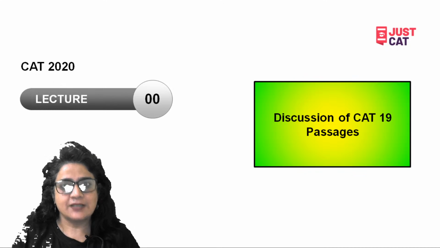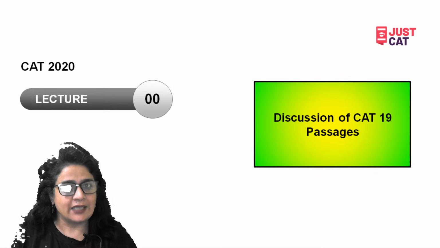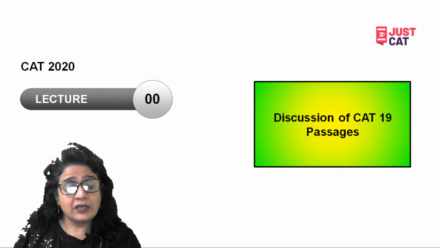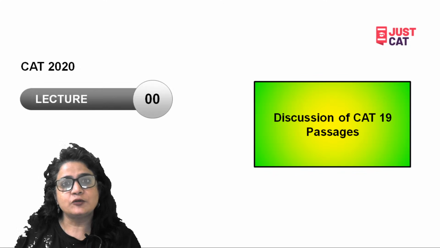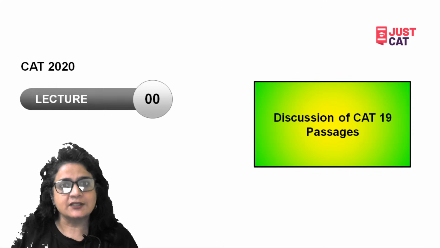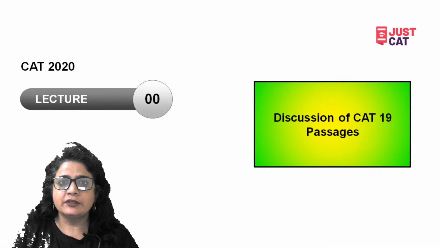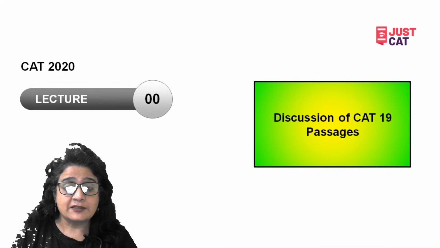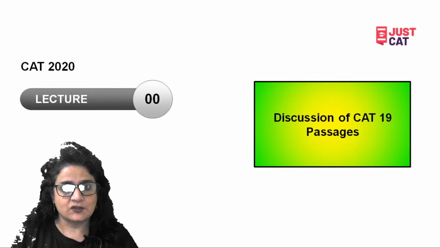In today's session, I'm going to have a discussion on CAT 90 passage. This time slot, I have been taking up all the passages of CAT 90 so that you have clarity about those passages, and if you encounter similar passage, you know how to tackle that passage. I've been discussing passage, question answer, and the words and terms which appeared in these passages. So far, we have discussed 5 passages, and today it's going to be 6th passage.